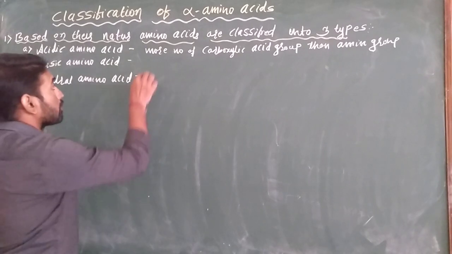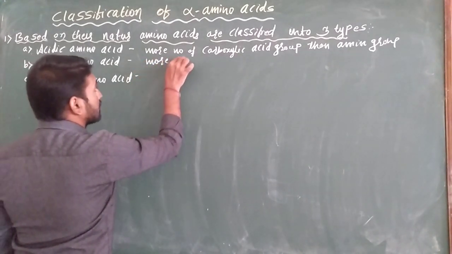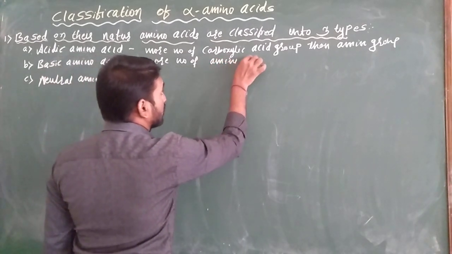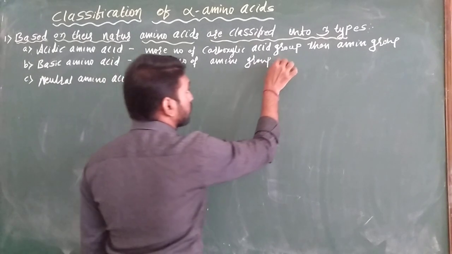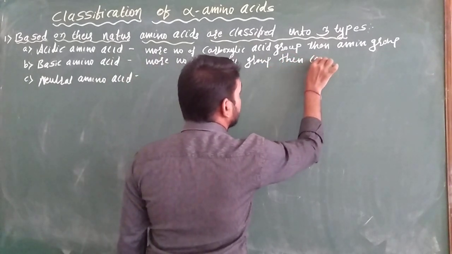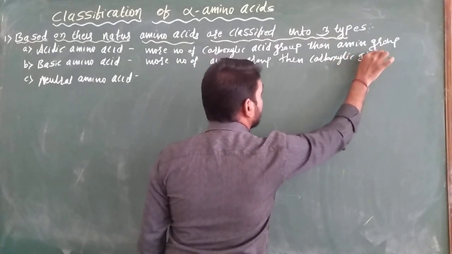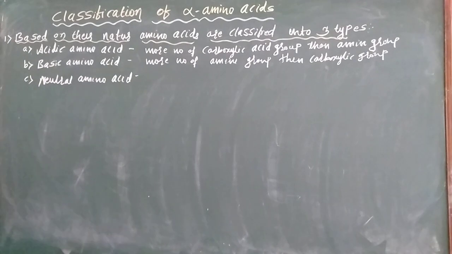Basic amino acid means more amine groups than carboxylic groups. Examples for basic amino acids are leucine and arginine. We studied this in the last video, and I am just repeating it.